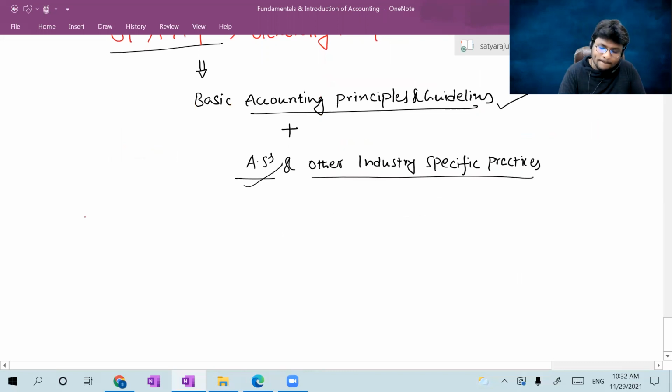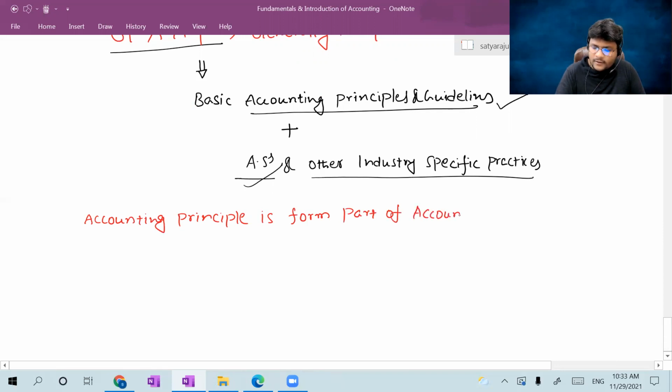So accounting principle forms part of accounting policy. Here I use one sentence: accounting principle forms part of accounting policy.